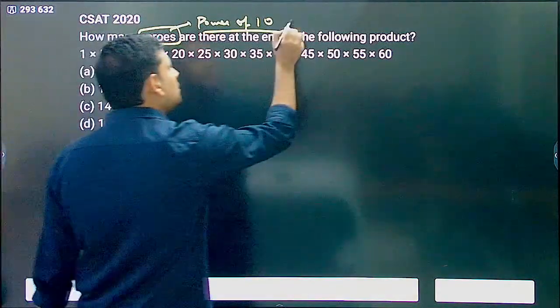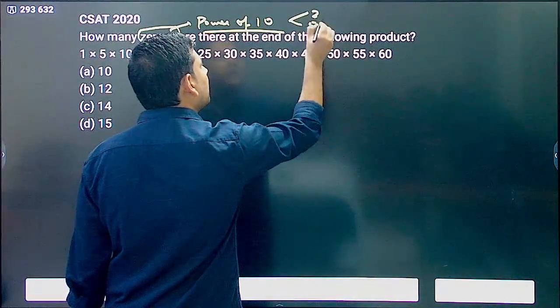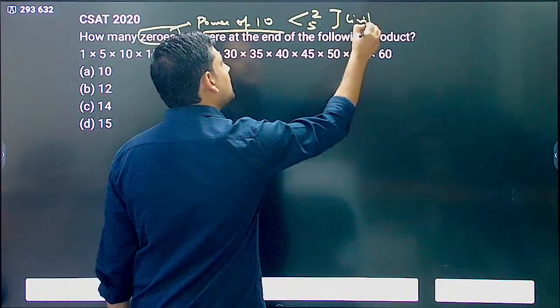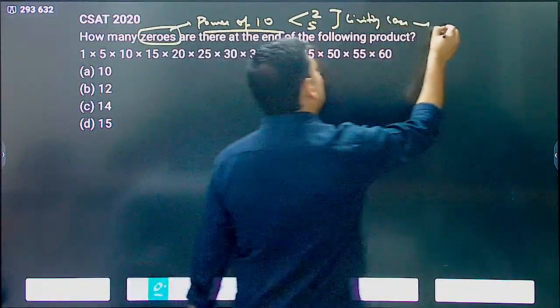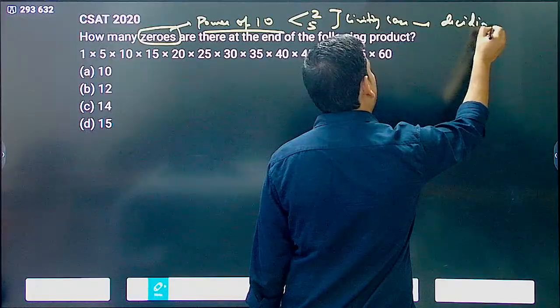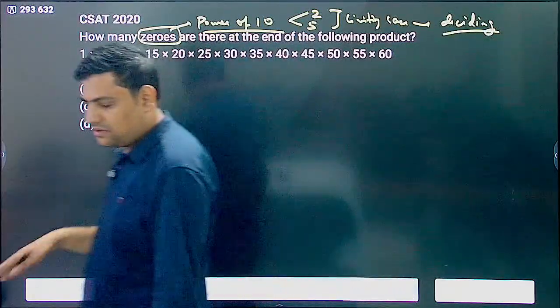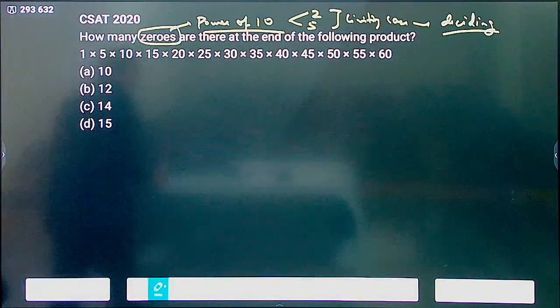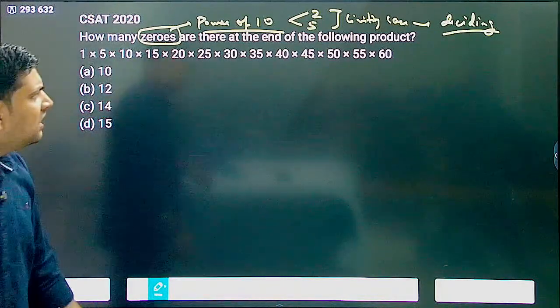For 10, what do I need? 2 and 5. Whichever is the limiting case will decide the power of 10.